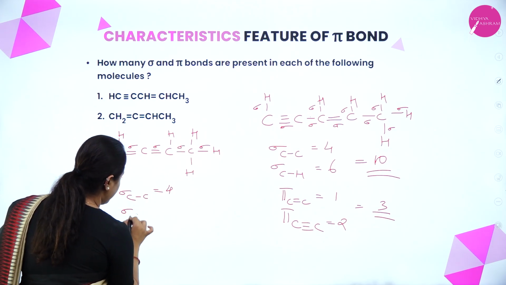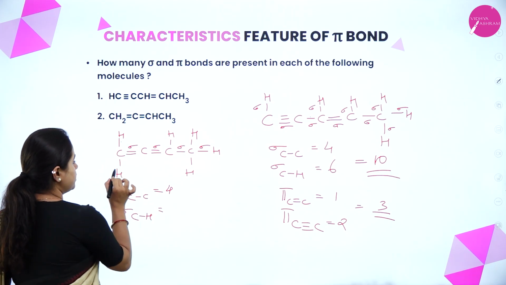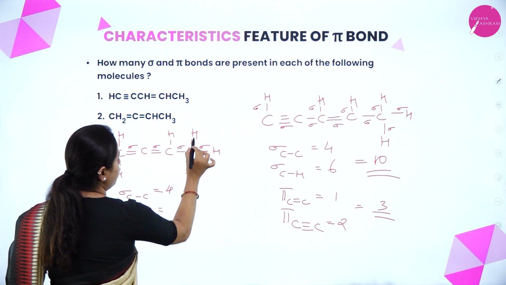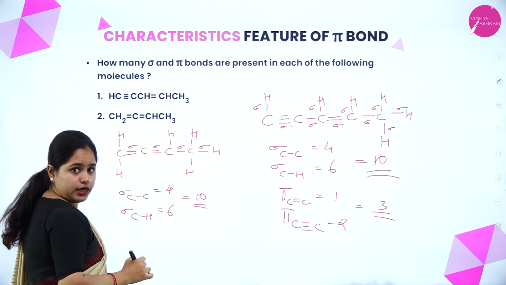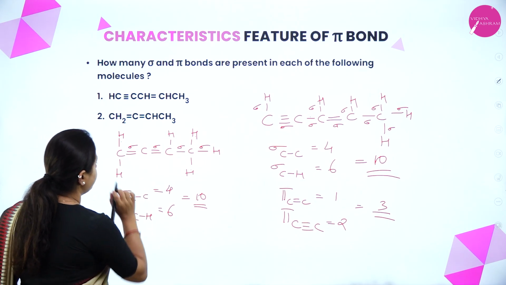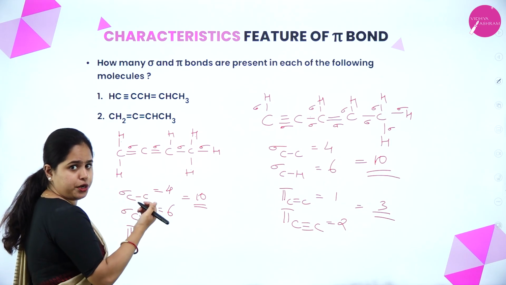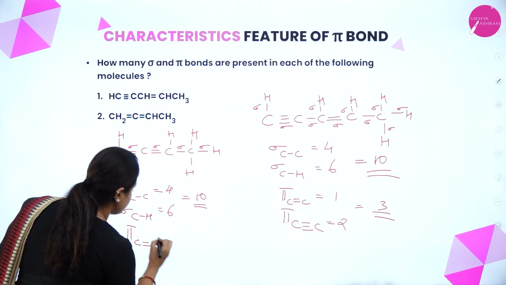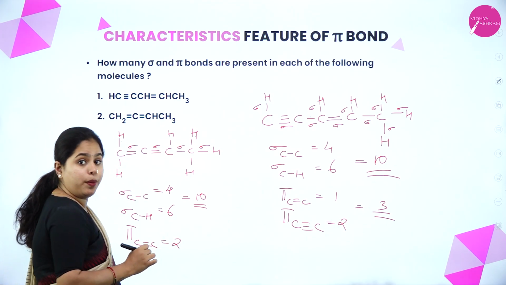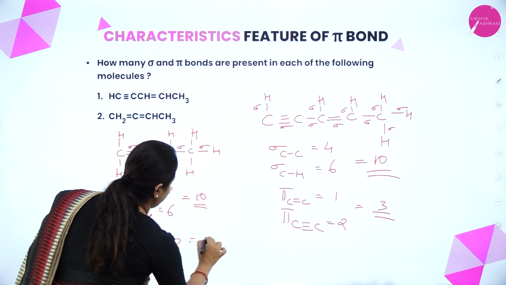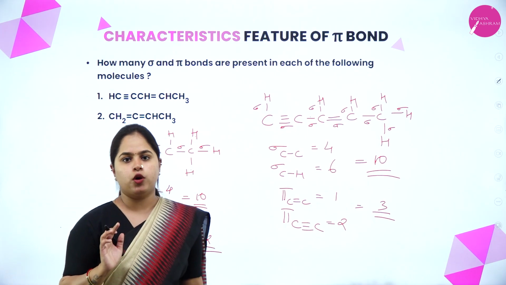Right? Now between carbon and hydrogen, how many sigma bonds are there? This is 1, this is 2, this is 3, 4, 5, 6. Again it is 6. So a total of 10 sigma bonds are here. Right? Now moving on to the next one, that is how many pi bonds are there? Only double bonds are here, no triple bonds. So pi bonds between this, here 1 pi bond, here 1 pi bond. So that means 2 pi bonds are there. So 10 sigma and 2 pi bonds. Yes? So I hope it is clear.